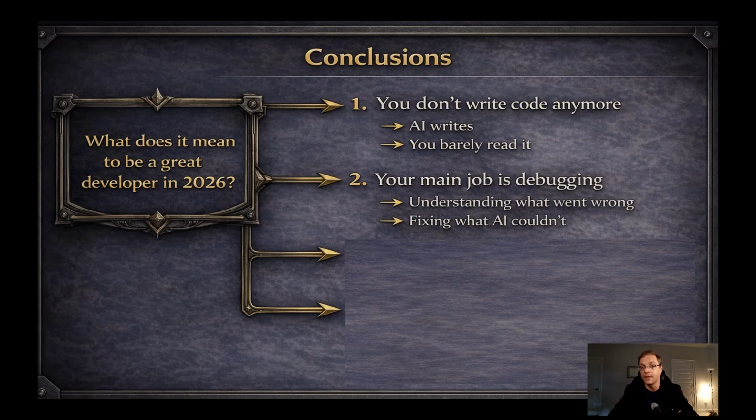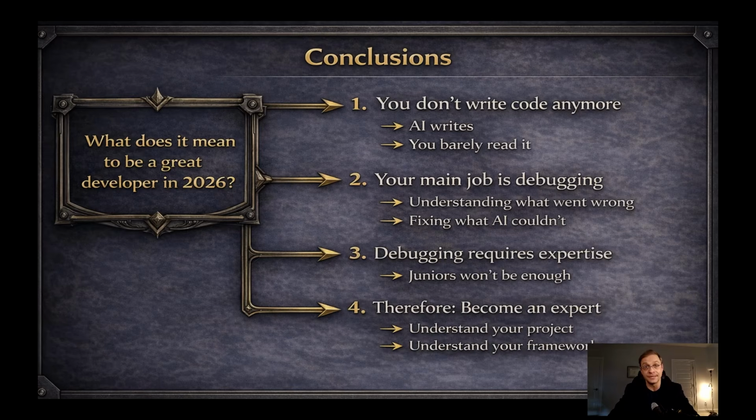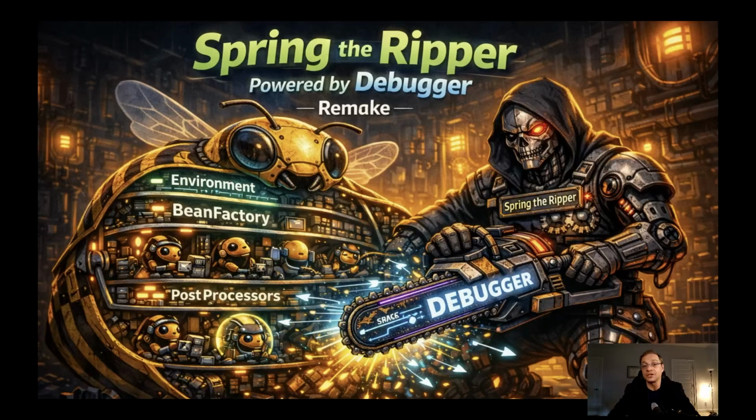what AI couldn't. And one of the options for how we can do that is by debugging the application. And debugging requires expertise. And when I'm saying expertise, I'm not talking only about the project domain. I'm talking about the technologies and the frameworks which are used in your project. And because of that, the skill of deep understanding of the technologies is, today in the era of LLMs, even more important than it was before. Because of that, my talk is a combination of two things.